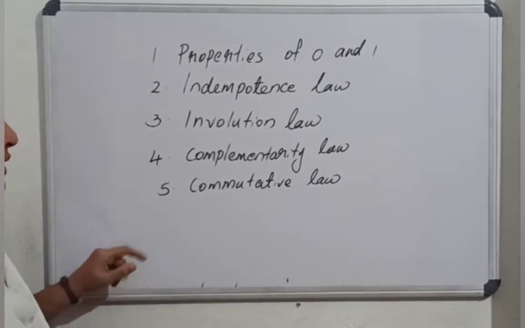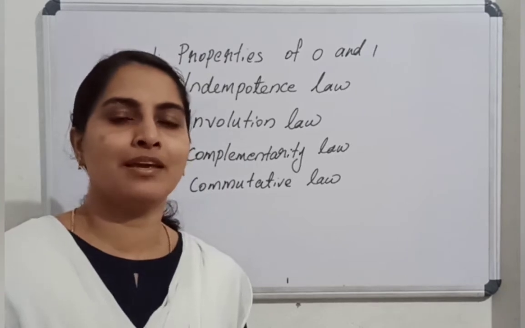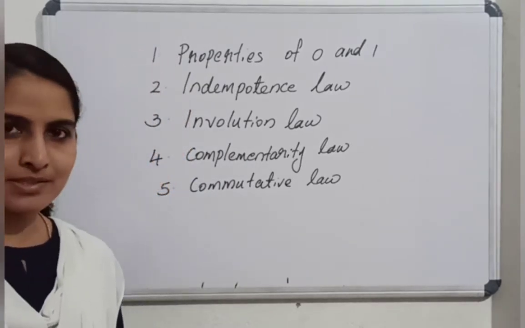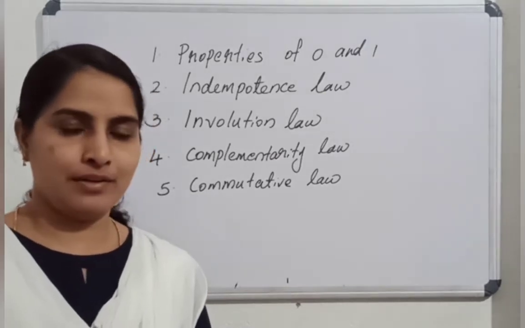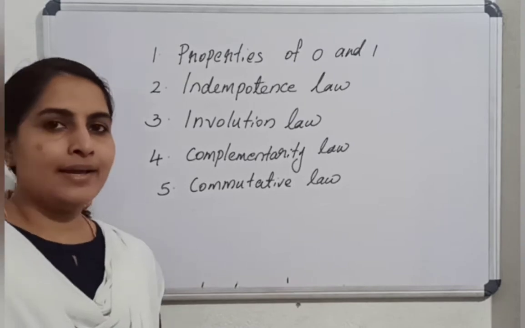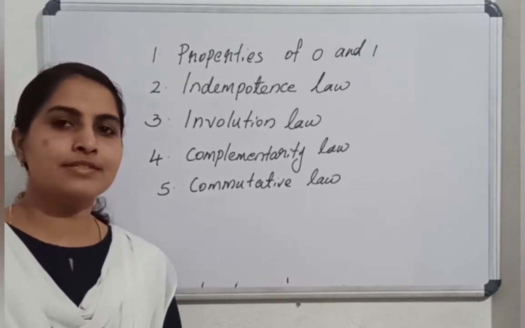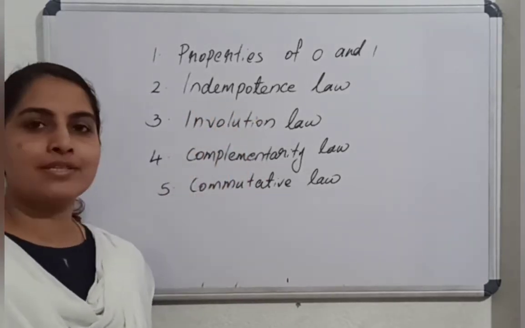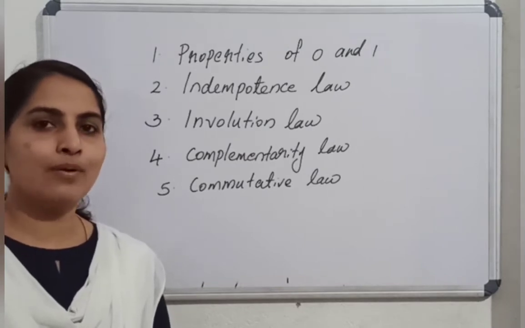Once again, properties of 0 and 1. Can you say what the properties of 0 and 1 are? Say it with me. x or 0 equals x. x or 1 equals 1. x and 0 is 0. x and 1 is x. And the second law, the idempotency law, states that x or x equals x. x and x is also x.